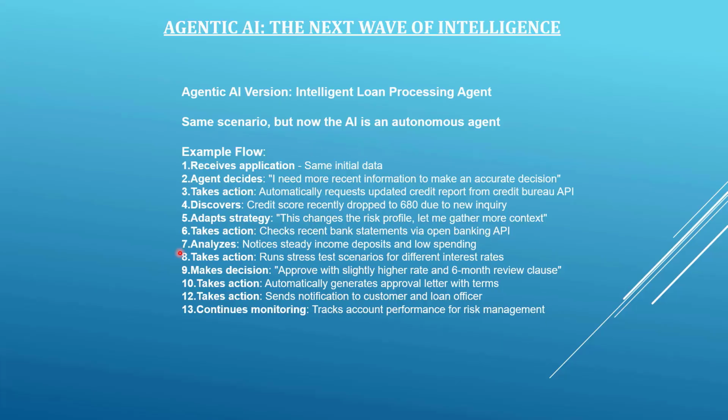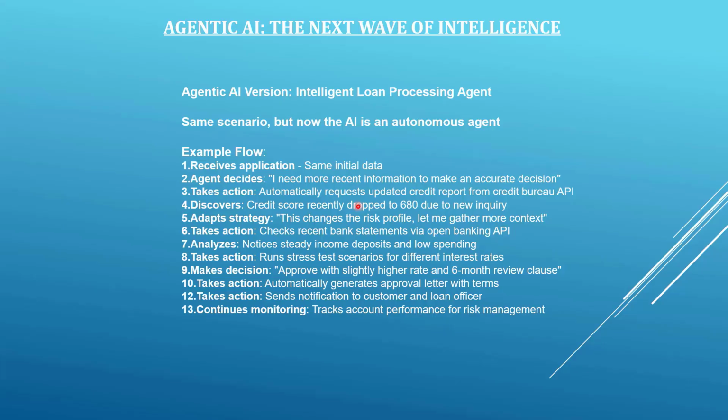And this is how agentic AI systems are better and more powerful than the traditional AI systems, because the agentic AI system was able to decide that it needs more recent information. It was able to make a call to the credit bureau API to fetch the latest credit score. Since the credit score dropped because of the inquiries that were made on the credit score and not due to a default, it changed the risk profile to gather more context on the application.